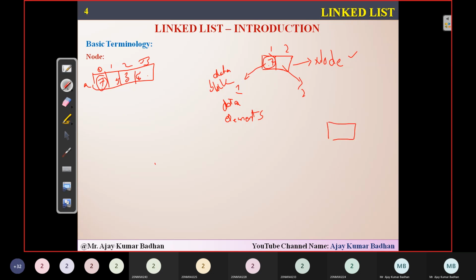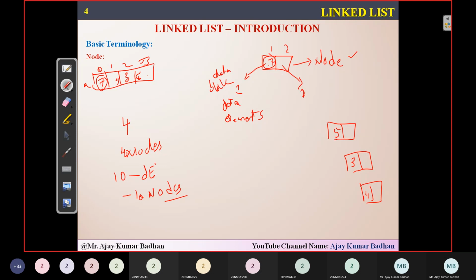Then I will be having another node. This node, the first block will contain 5. Then another node. In this I'll contain 3. Then I have another. So if you have 4 elements here, you're going to use 4 nodes. If you're having 10 data elements, then you have to use 10 nodes. So this is a way how we are going to store 5, 3, 4 like this.